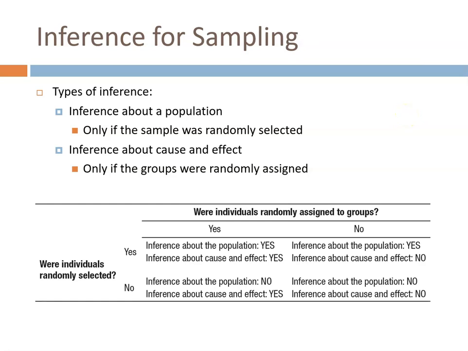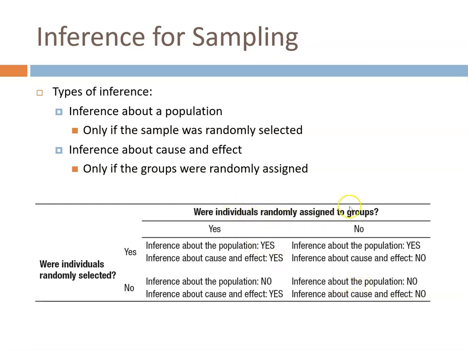Hey everyone, so let's just do a quick recap of what we discovered in our last video, specifically revolving around when can you make inferences about what. So this little table here is really handy as far as figuring out when you are allowed to make inferences about what. If your individuals were randomly selected, you may make inferences about the population. But if you did not randomly select your individuals, you cannot make an inference about the population from which you gathered your data. You gathered your sample.